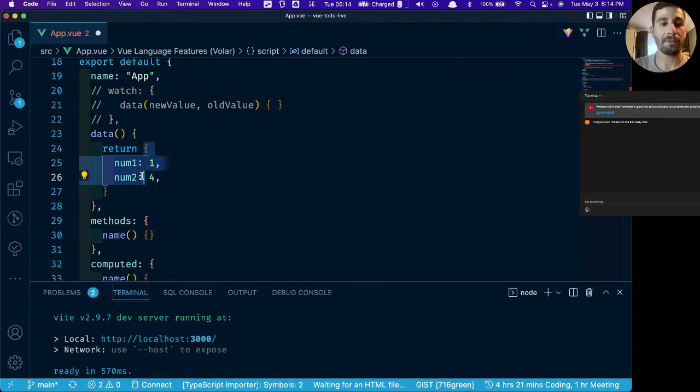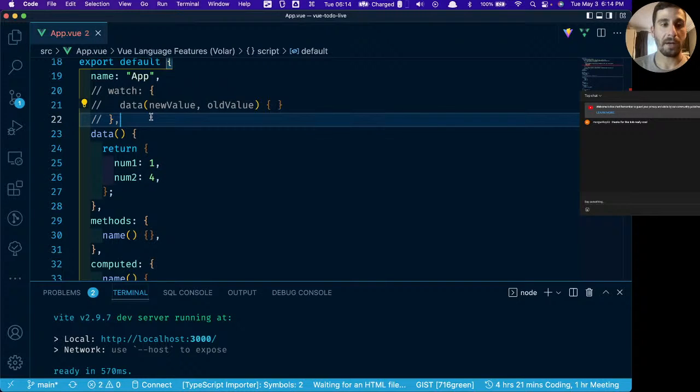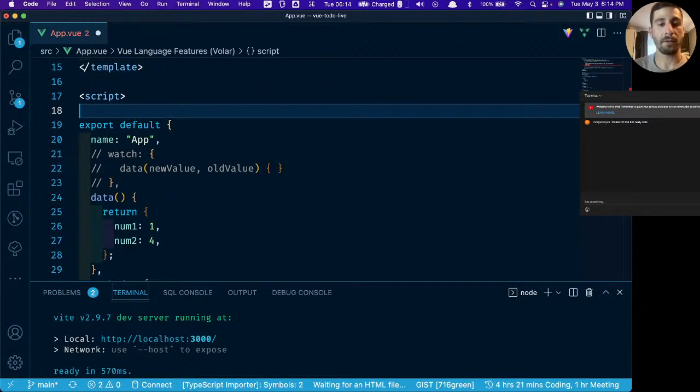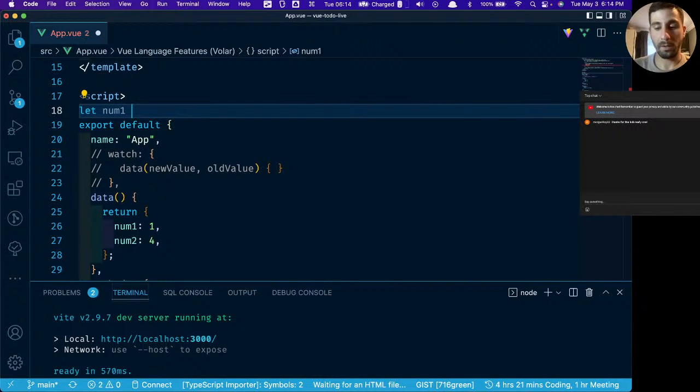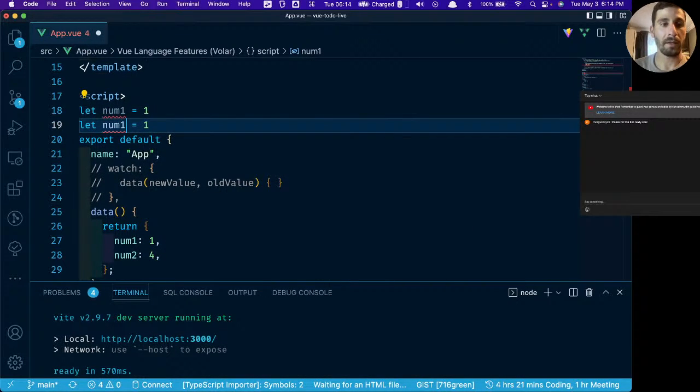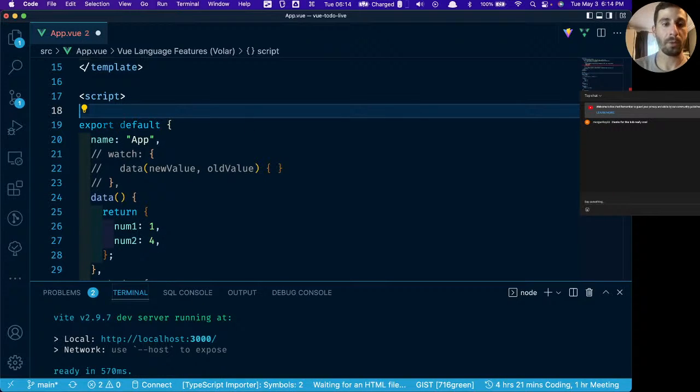you could see that this is just a JavaScript object right here. So if this was a vanilla JavaScript application, it would be like having let num1 equals 1, let number2 equals 4. Think of it like this for all intents and purposes. This is what we just did.